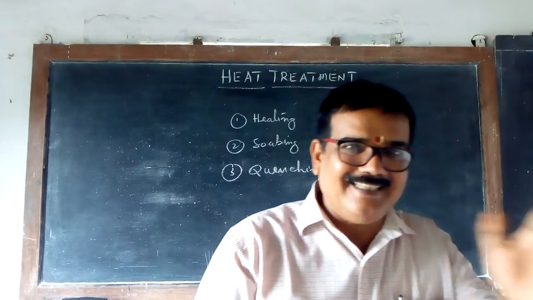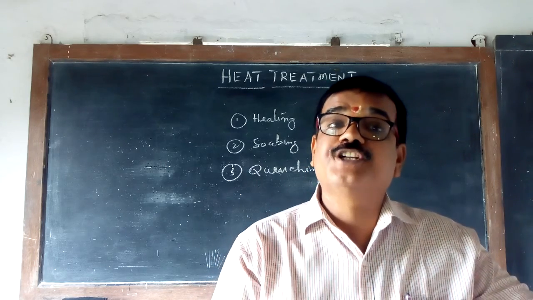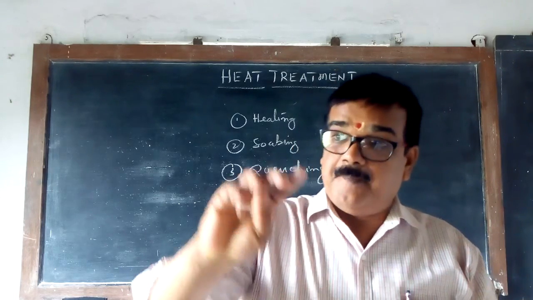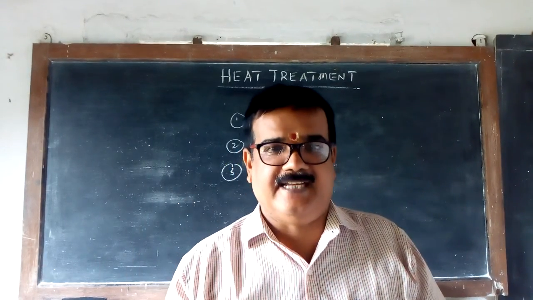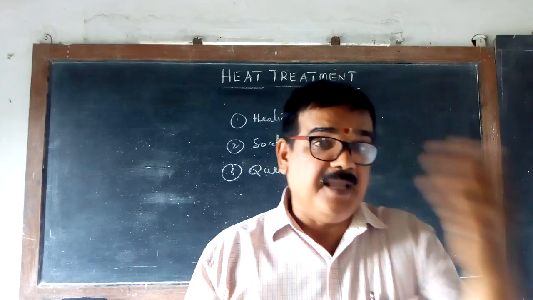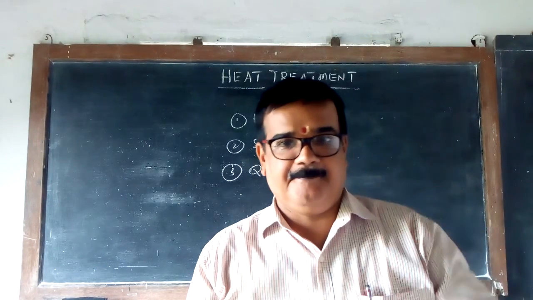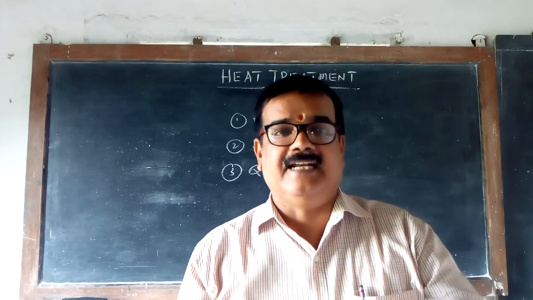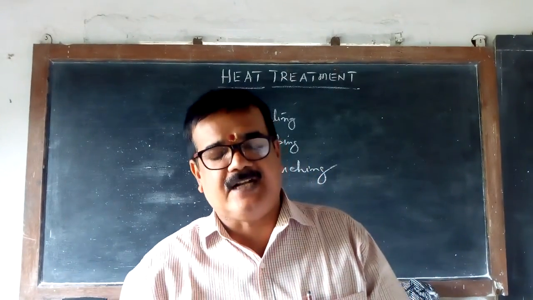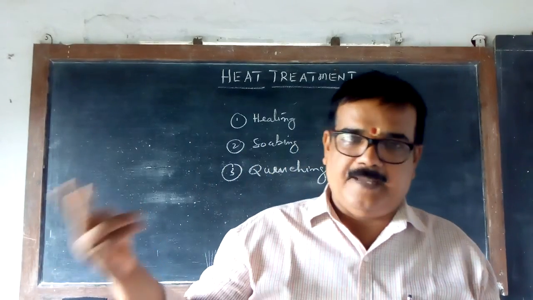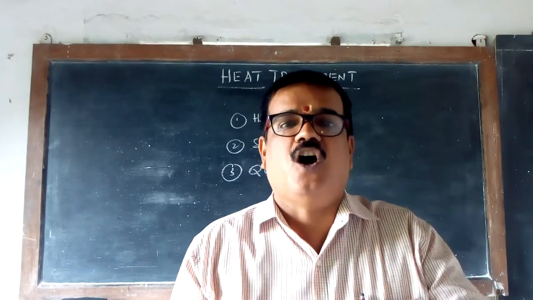Now, lesser than that, below 0.8%, is called hypoeutectoid steel. Above 0.8% is called hypereutectoid steel. In hypoeutectoid steel, you can see ferrite and pearlite structures in the cold state. But in hypereutectoid steel, above 0.8%, you can see cementite structure, which is a bit stronger than these two.